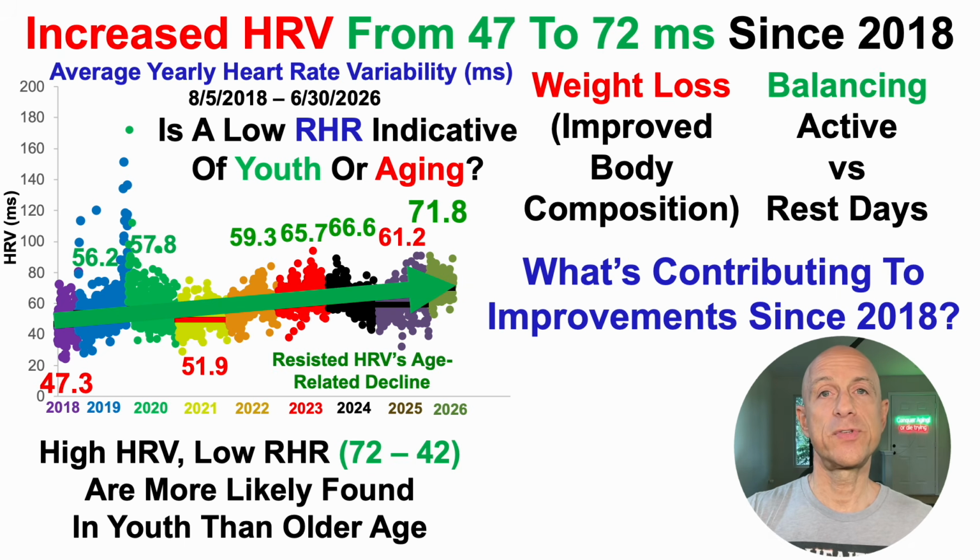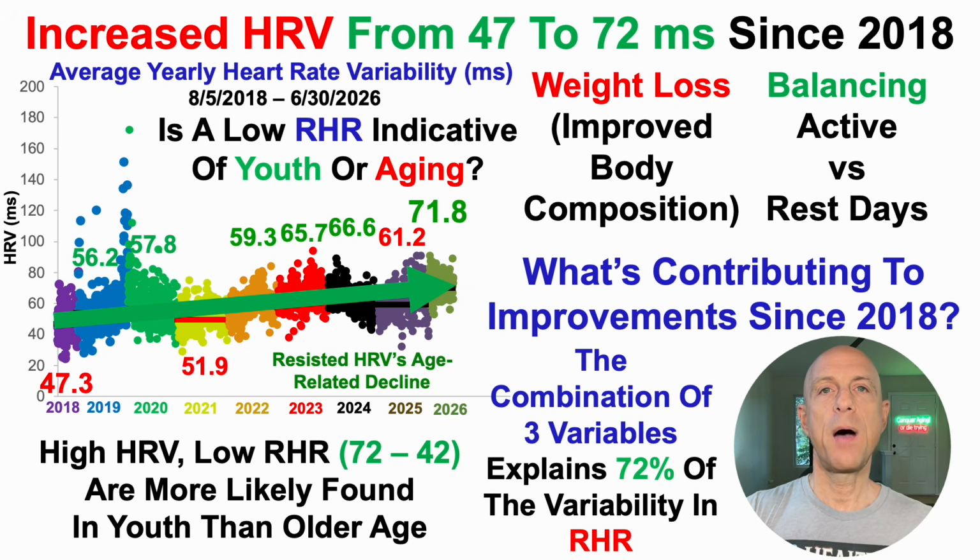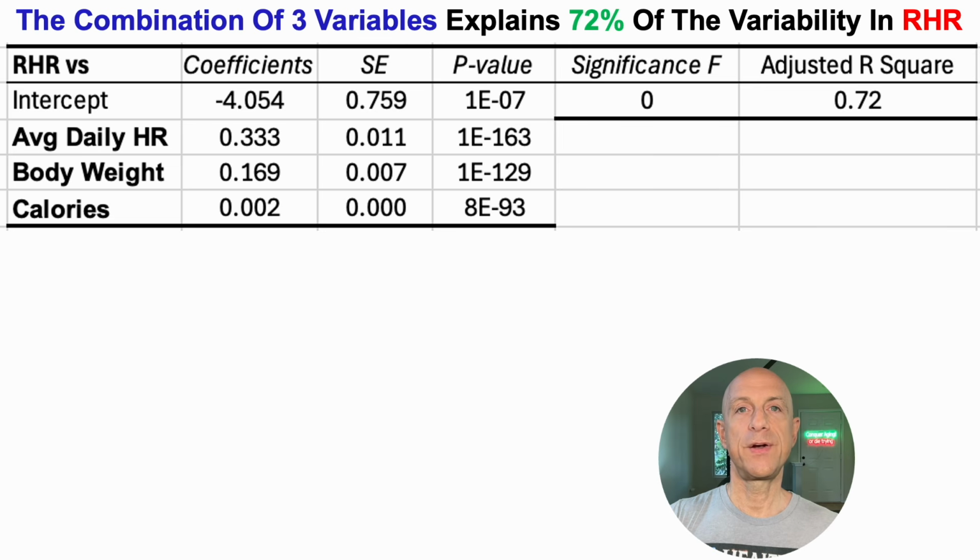Now, I covered both of those in an earlier video with the stats and the numbers and the data points and everything, so if you missed that, I'll leave a link to it in the right corner. But I want to dig deeper. In digging deeper, I found that the combination of 3 variables explains 72% of the variability in resting heart rate, which is what we'll see here. And that 3rd variable is calorie intake.